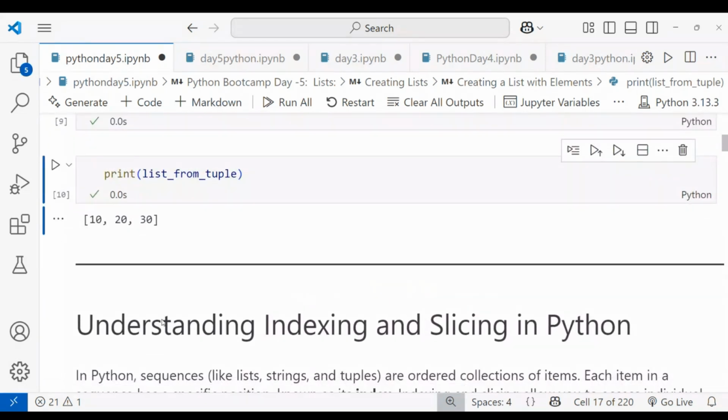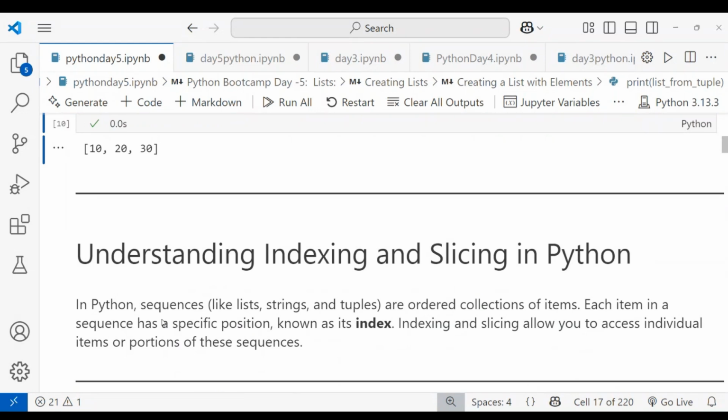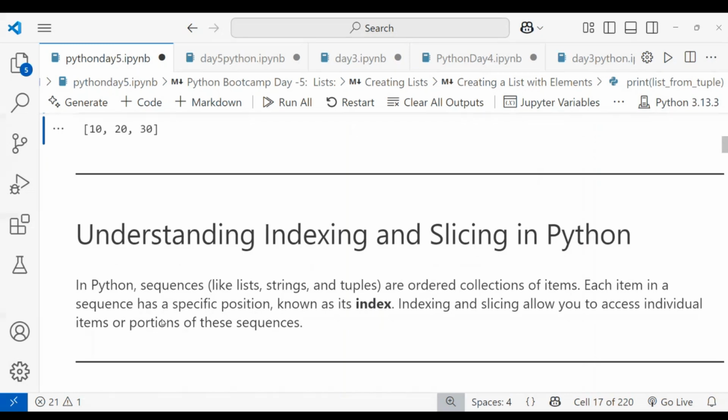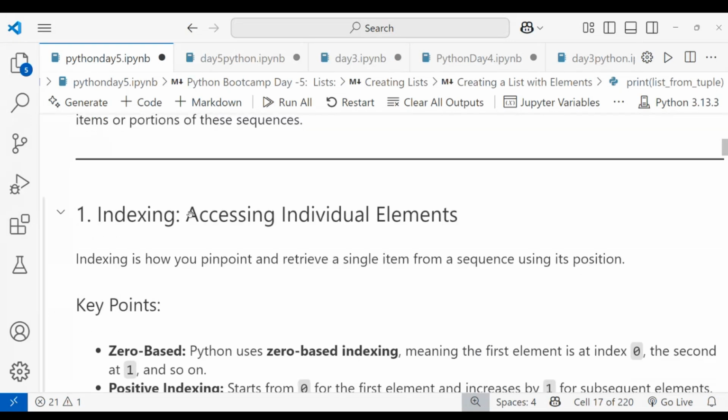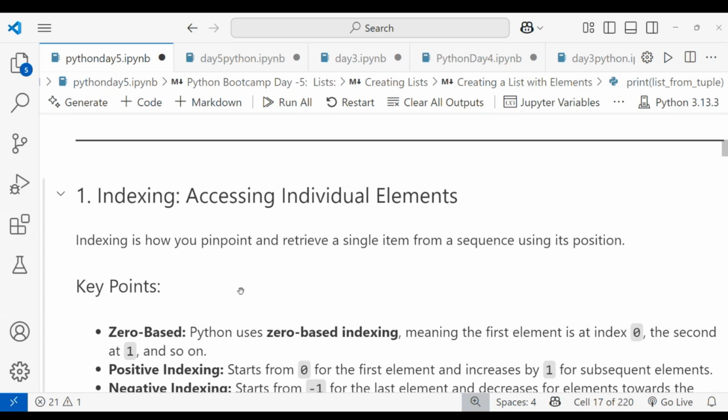Okay, let's understand indexing and slicing in Python. In Python, sequences like a list, a string, or a tuple are ordered collections of items, and each item in a sequence has a specific position known as its index. Indexing and slicing allow you to access individual items or portions of the sequence. We understand how string indexing and slicing work. Today we'll cover how they work with lists. First, indexing, or accessing individual elements. Indexing is how you pinpoint a single item from a sequence using its position.